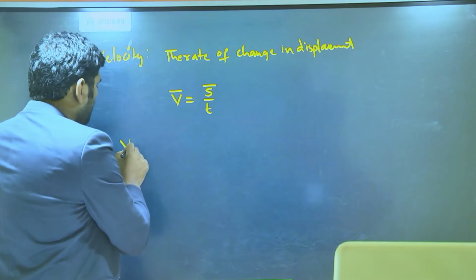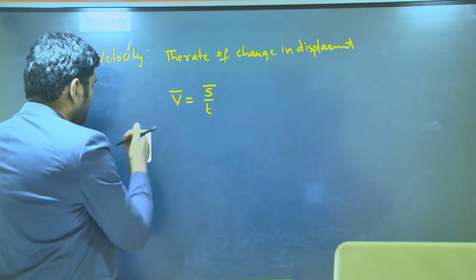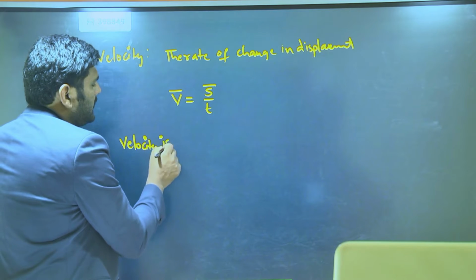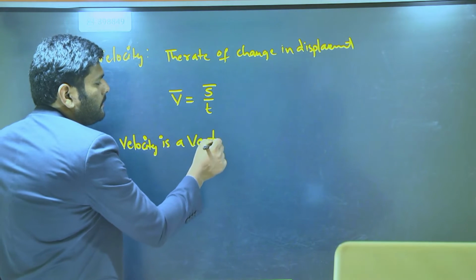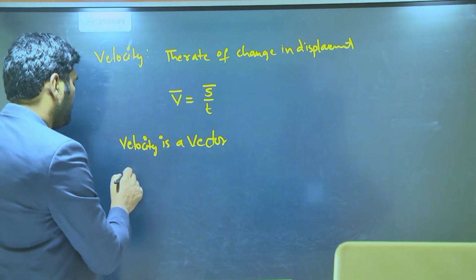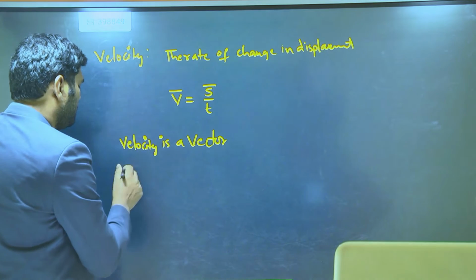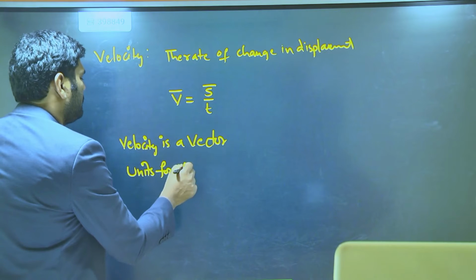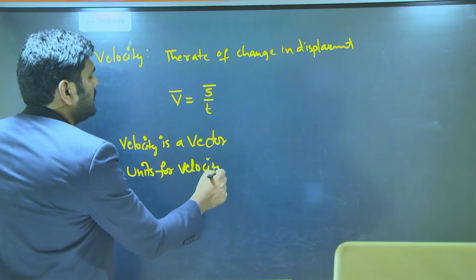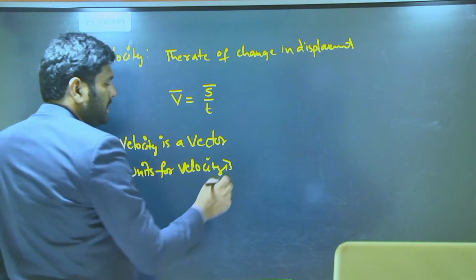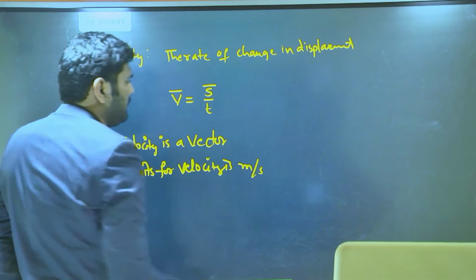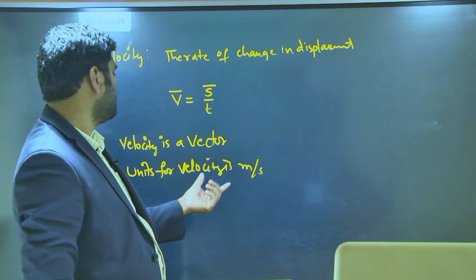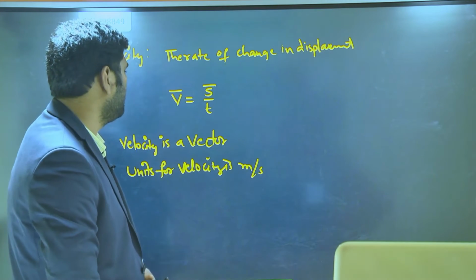Here velocity is a vector quantity. The unit for velocity is meter per second, because distance per unit time is also measured in meter per second, so the velocity unit is also meter per second.